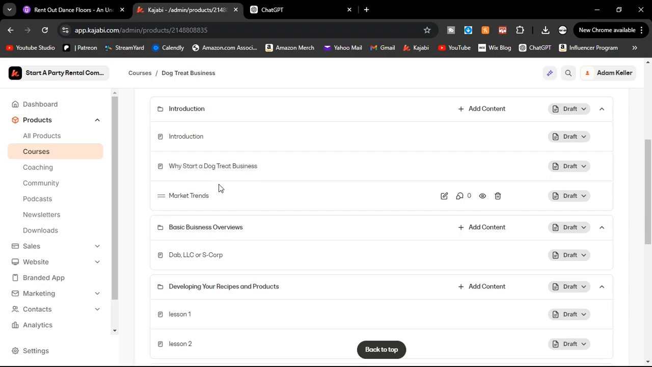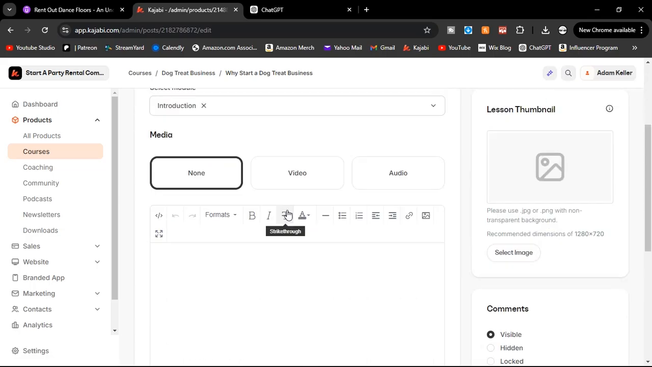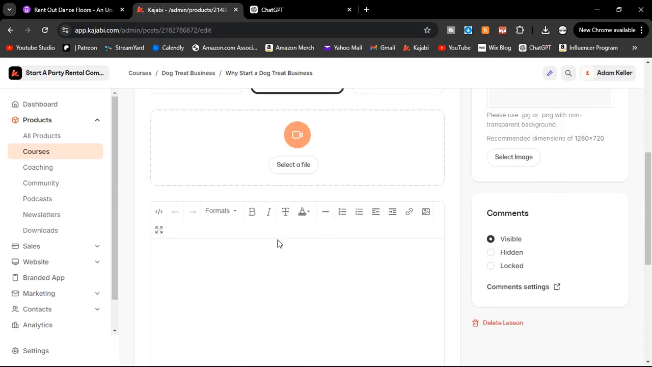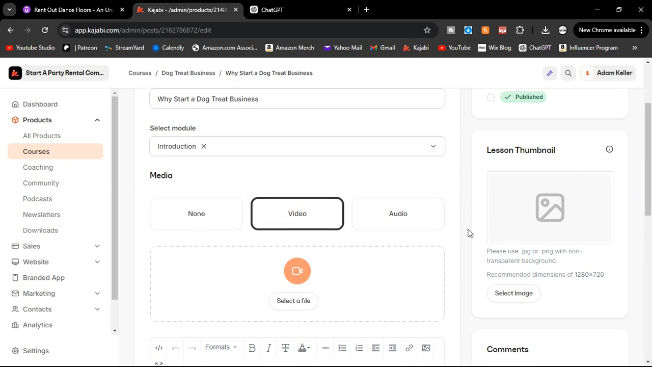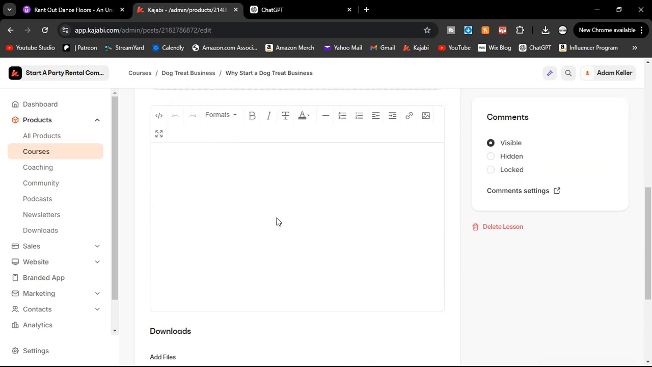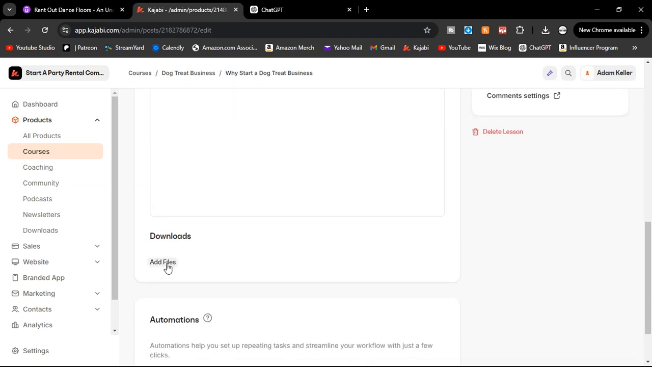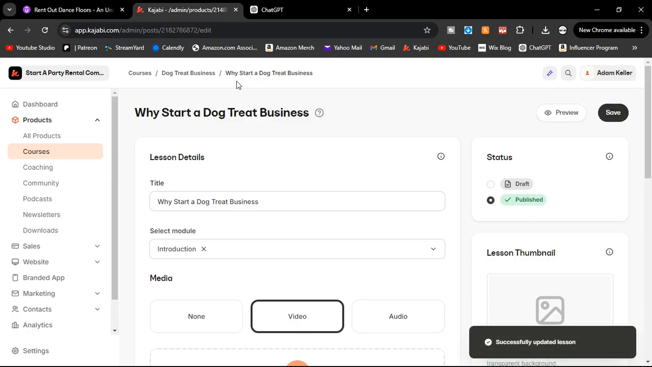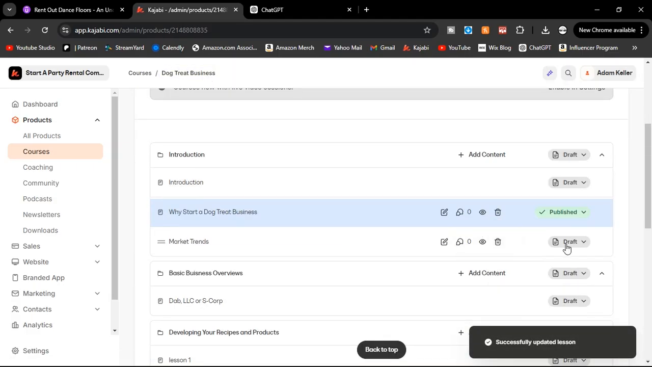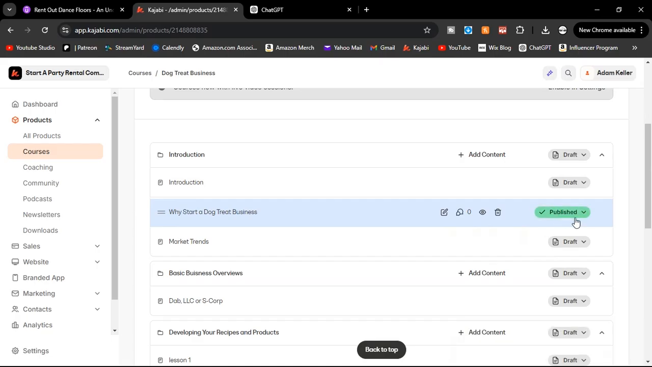So you go, you make the video, you come back, you upload the video, you make your thumbnail with the help of ChatGPT and Canva. You add any notes that you need. You add any downloadable files, like I said, contract, pictures, templates, recipes, whatever. And then you can click publish, save. Now when you go back to the outline, you'll see over here that it is published.